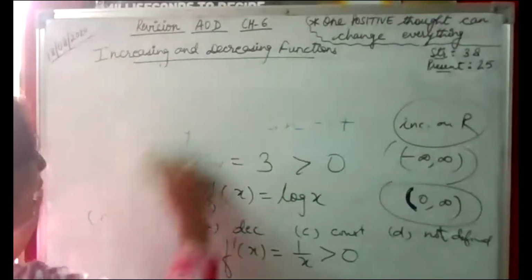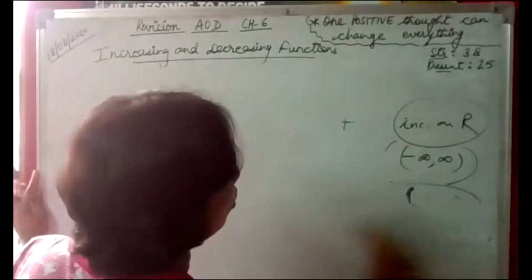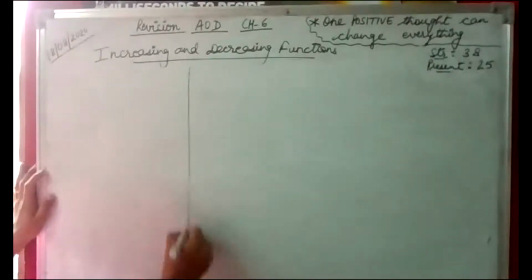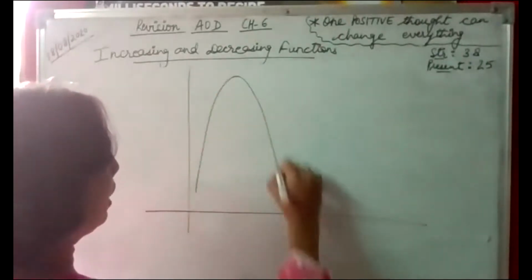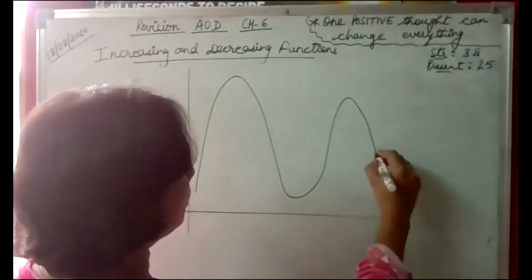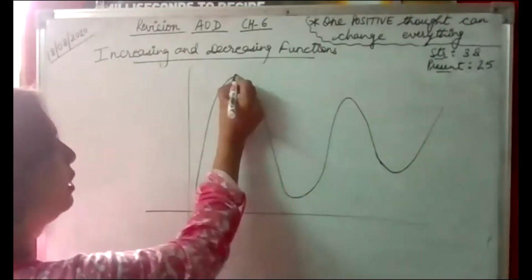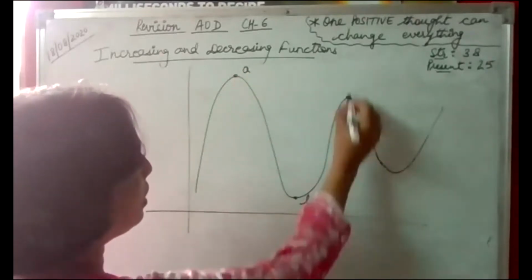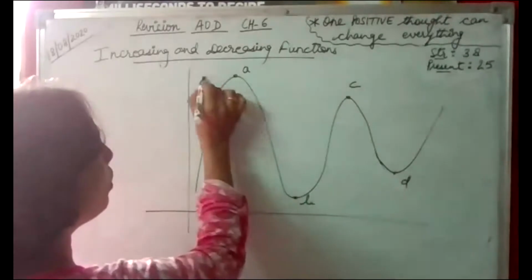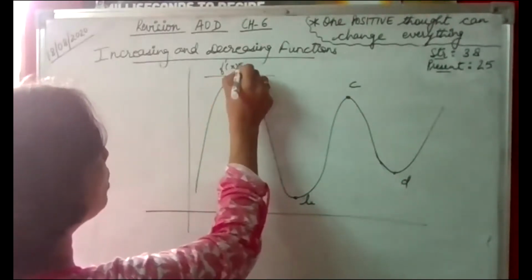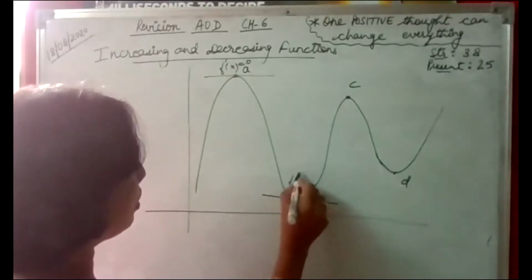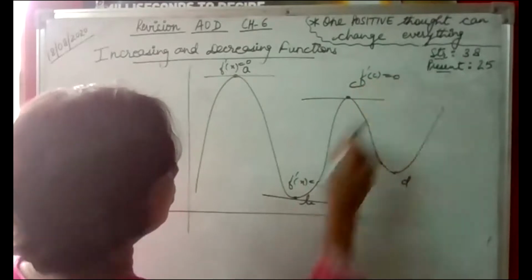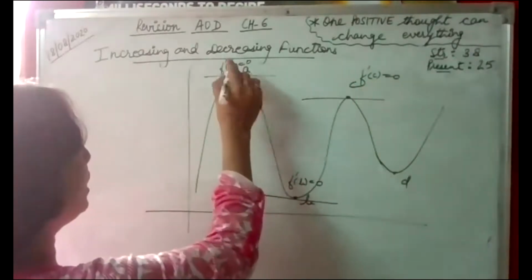Now related to this, we have the concept of maxima and minima also. I just want to give you an idea about that. If we take this graph, we have some turning points, let's name them A, B, C, D. We know that at all these turning points, the derivative is equal to 0.